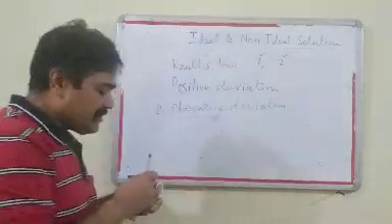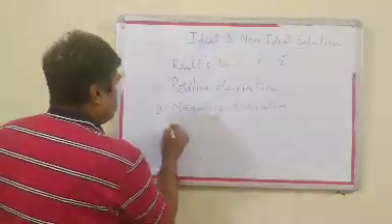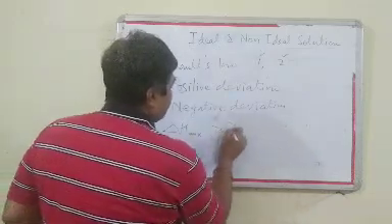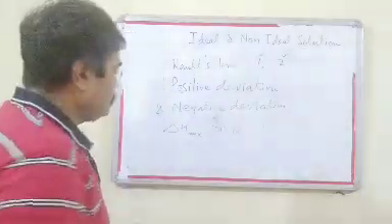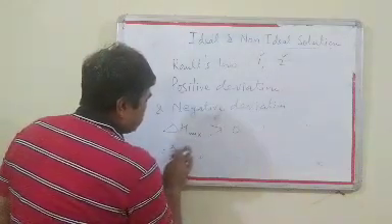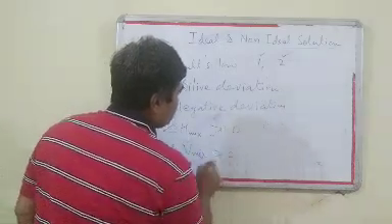In case of a positive deviation non-ideal solution, the enthalpy of mixing is greater than 0, meaning positive, and the volume change of mixing is also greater than 0.